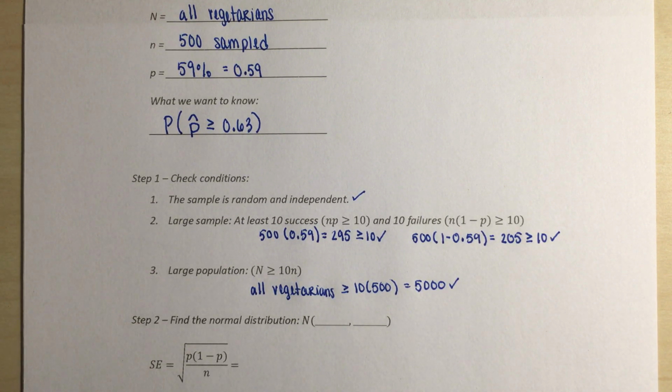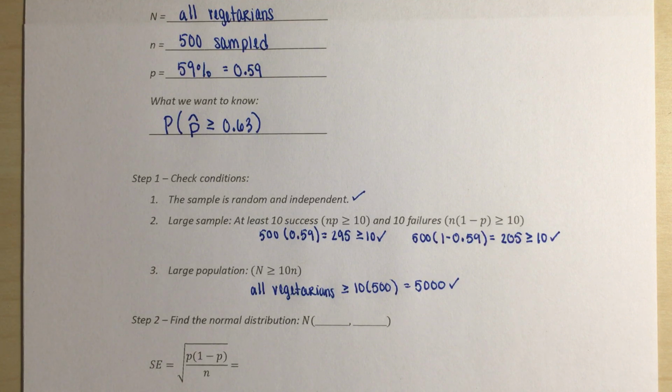Most of the time, if we have a condition that's going to cause a problem, it's almost always condition 2. It's usually that our sample size isn't large enough. So the last one we kind of go through just to make sure, but for the most part, if we do run into anything, it's going to be from our second condition.